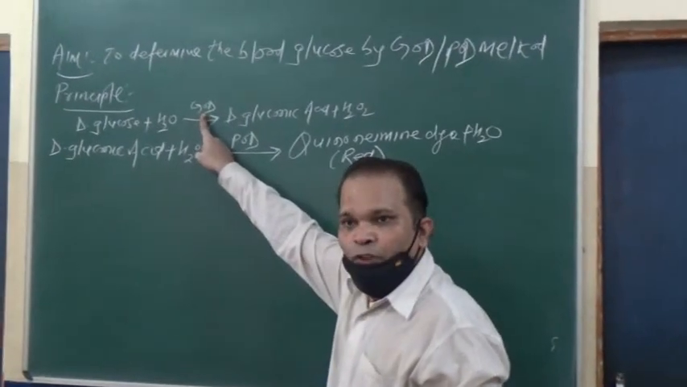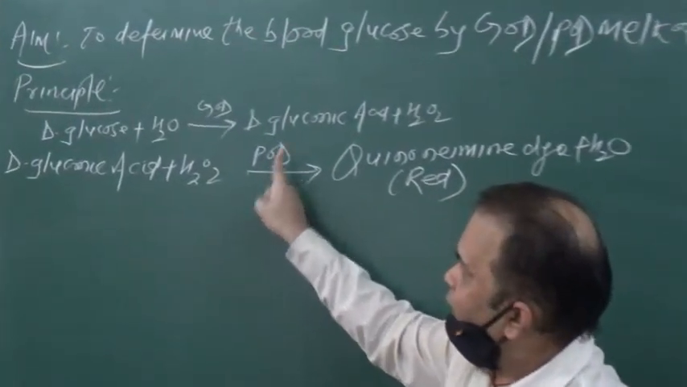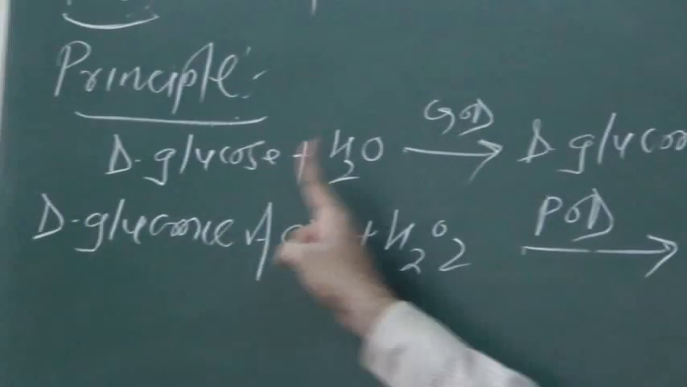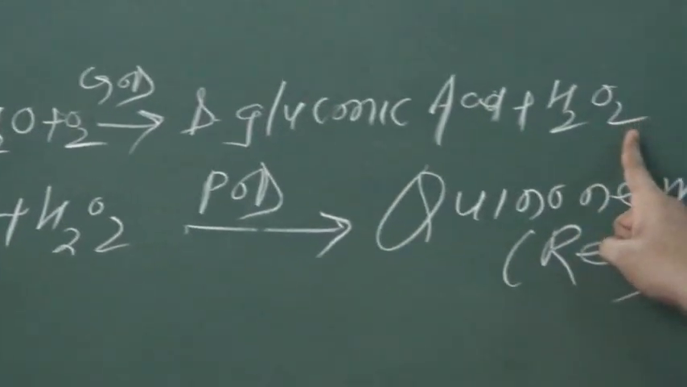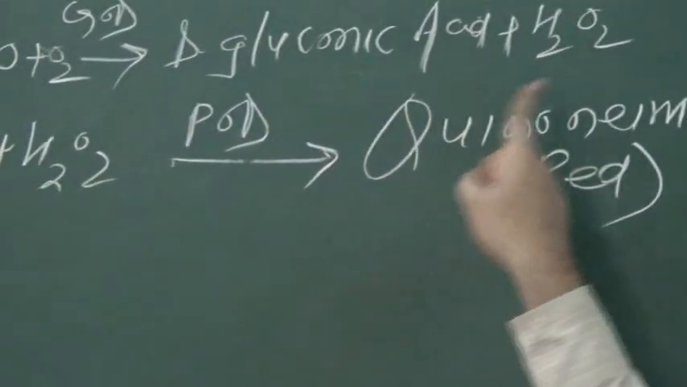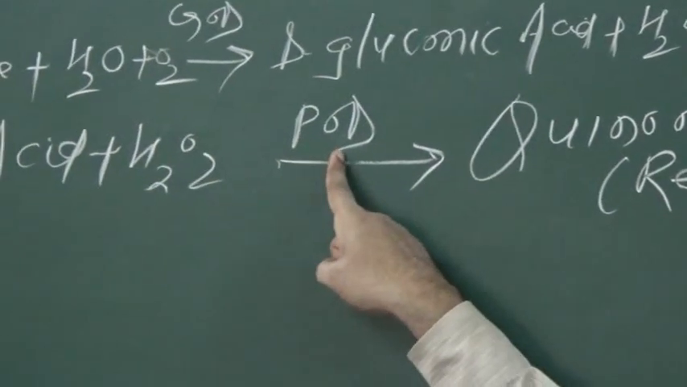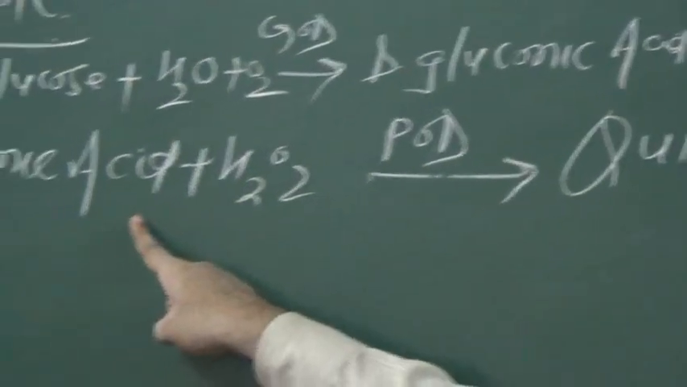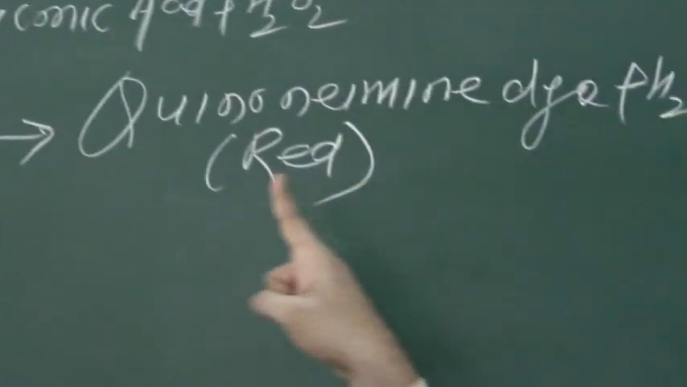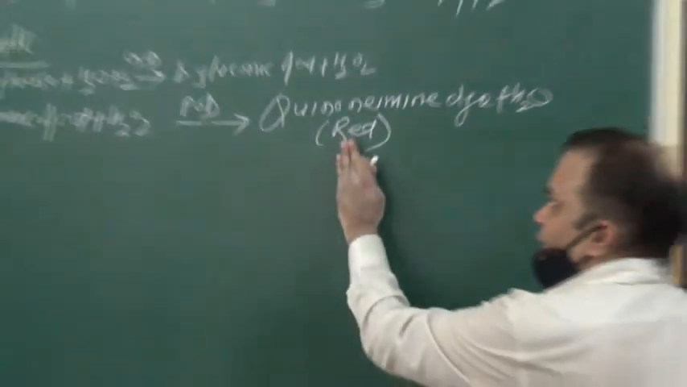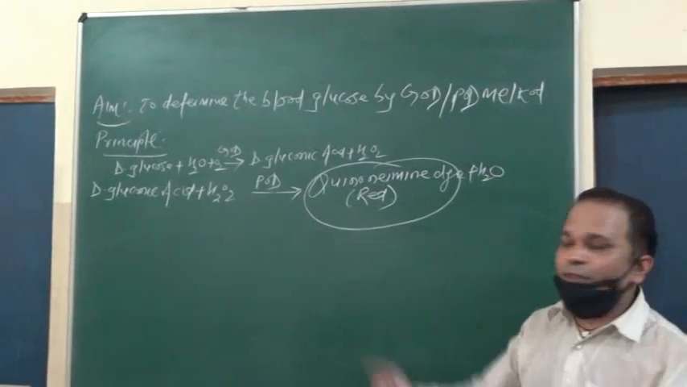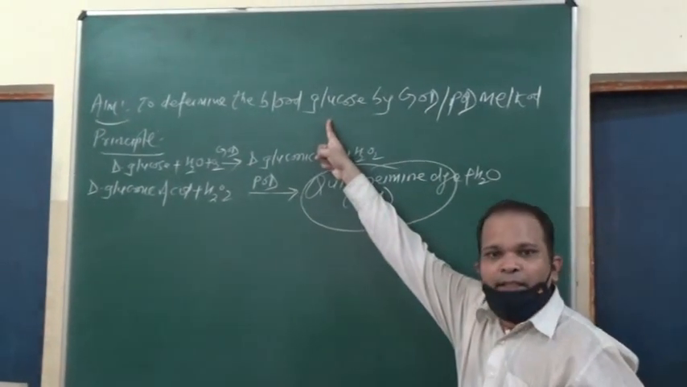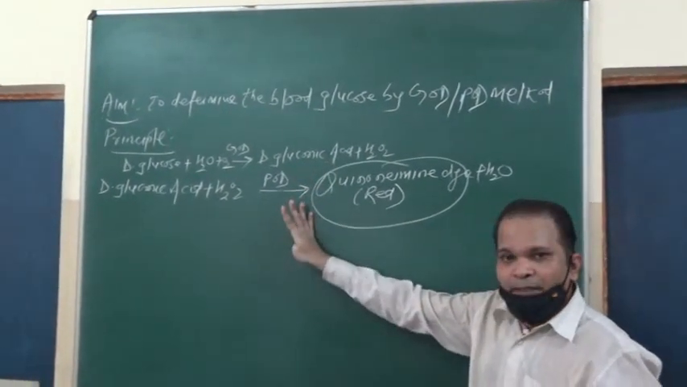First we need the glucose oxidase enzyme, next the peroxidase enzyme. You can see one more time, glucose is oxidized in the presence of the enzyme GOD and converted into D-gluconic acid and hydrogen peroxide. Further, this hydrogen peroxide, in the presence of the enzyme peroxidase, produces the red colored compound, the quinonimine dye. The intensity of this red color dye is directly proportional to the concentration of glucose in the given sample. So this is the principle of this test.